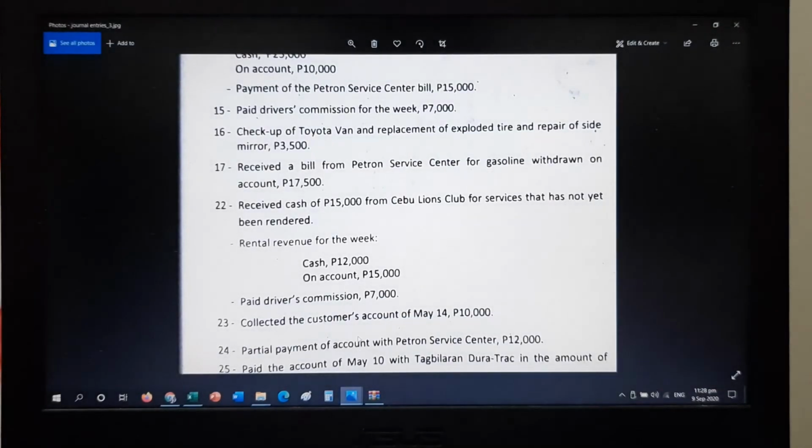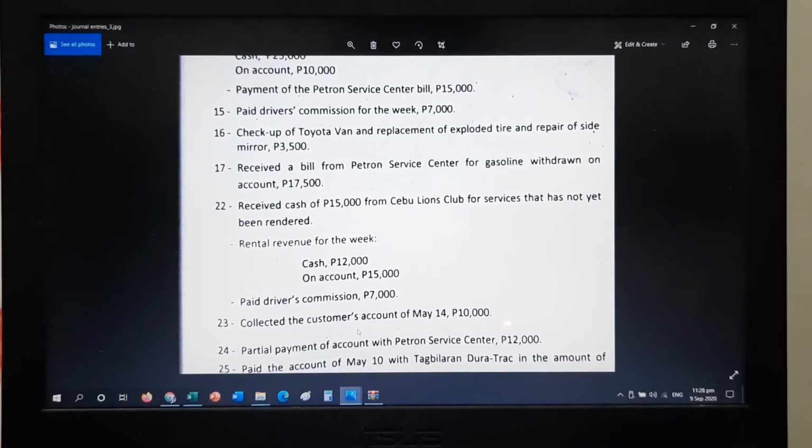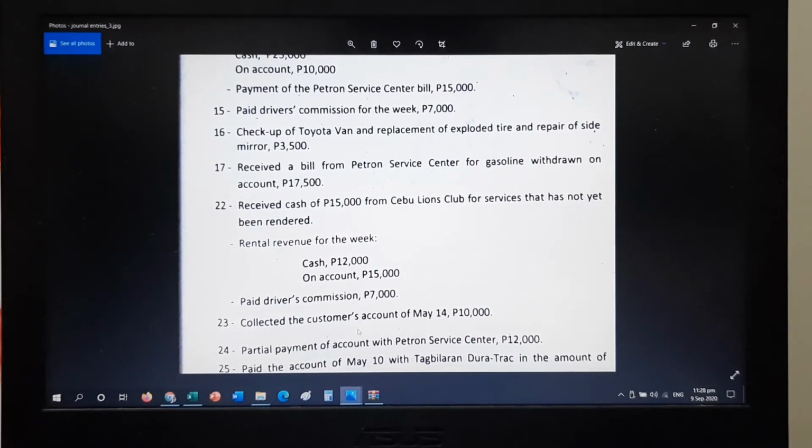Next transaction, May 24, partial payment of account with Petron Service Center, 12,000. So we have paid partially our balance with Petron Service Center. This is in relation with May 17. Our amount was 17,500, but we will pay 12,000. So our balance should be 5,500 after this transaction.